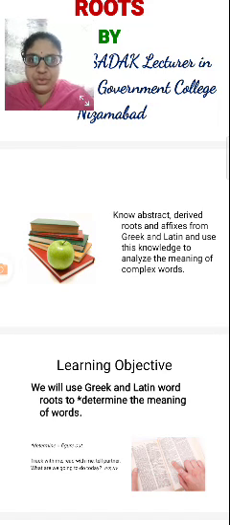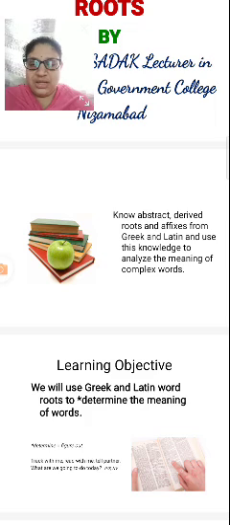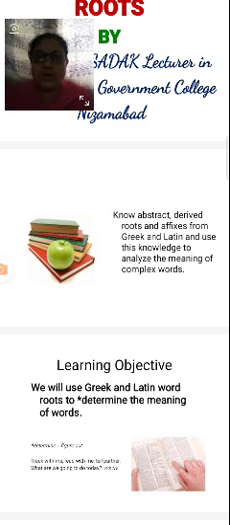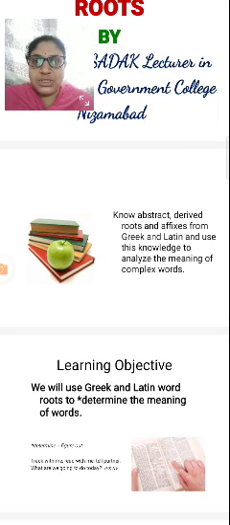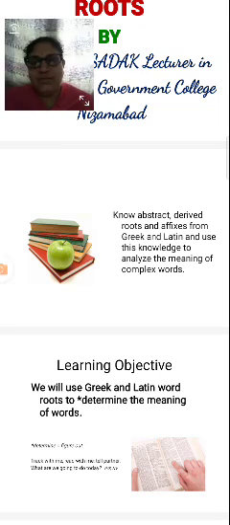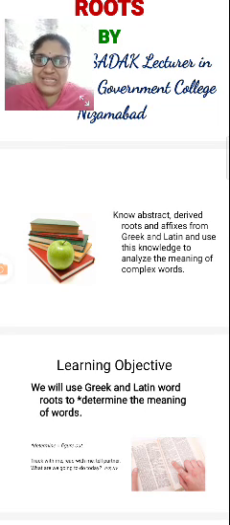What is the meaning of the root? Suppose the best example is a tree. When the tree will grow perfectly and healthily, it means the roots down below are perfect. Then the tree will grow perfectly and give flowers or fruits or vegetables, whatever it may be. When the roots are perfect, the tree growth is nice and perfect.